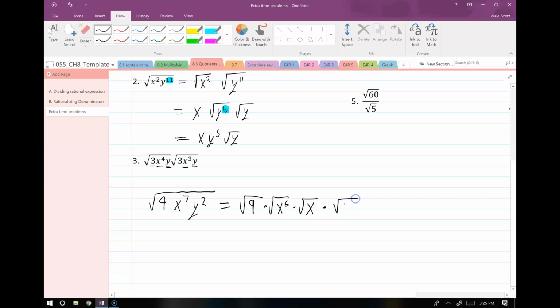And then I have square root of y squared. Now I just recognize that all of these things are simplifiable, so I'm going to write those out front. Square root of 9 is 3. Square root of x to the 6th is x to the 3rd. Square root of y squared is just y. And then I just have a root x hanging out there.